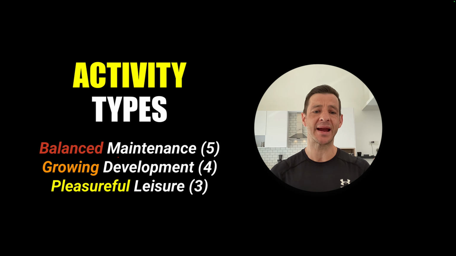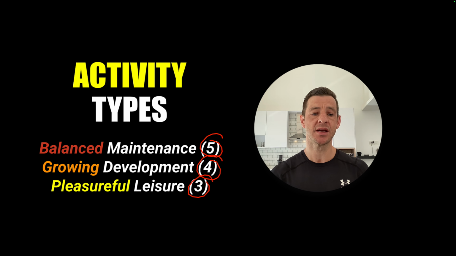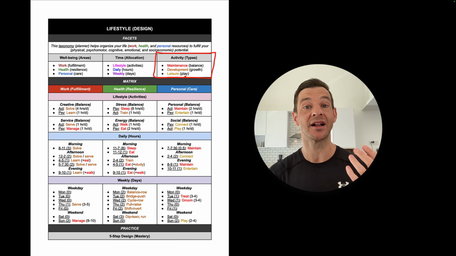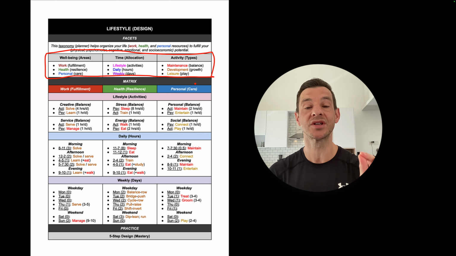Life is not merely about maintenance, indulgence, or personal development, but the delicate balance between all 3 that makes life truly worth living. This lesson is an introduction to the 3 primary types of lifestyle activities, as well as 3 of the 9 facets that make up this taxonomy. Remember to download yours. Let's get started.